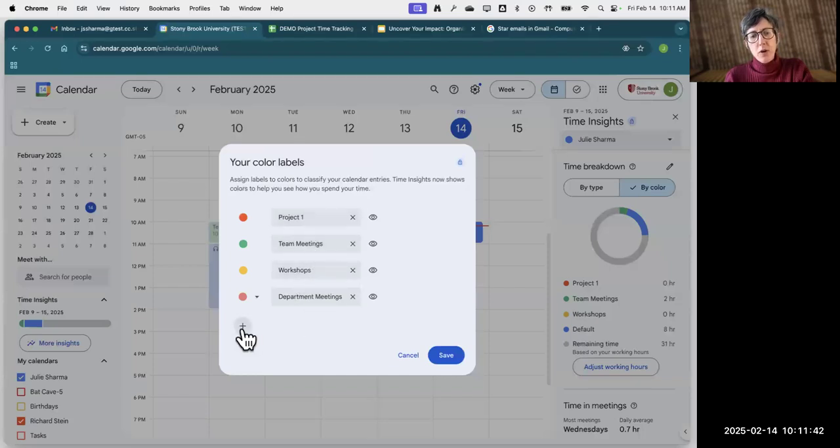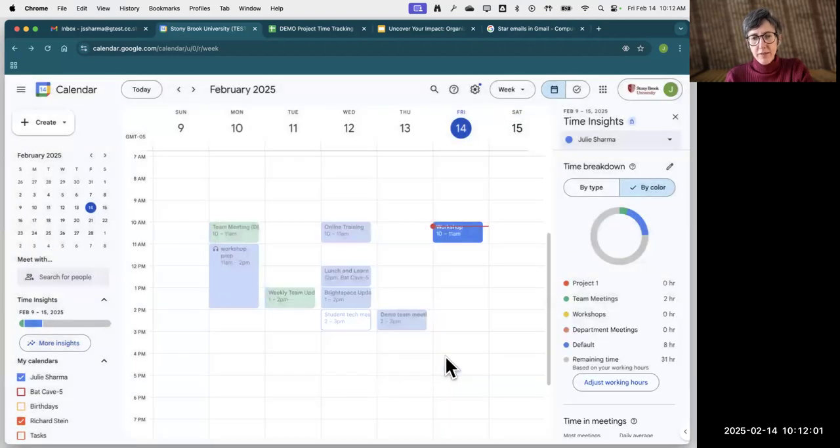So you can add however many you want here, but notice there's a finite number of things you can add in. Once you run out of colors, I don't think you can add any more codings in. So keep that in mind when you're adding these. All right, so I've added one new color label in there. I'm going to go ahead and click Save.